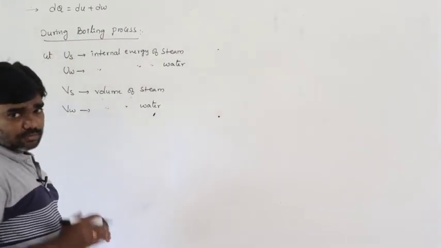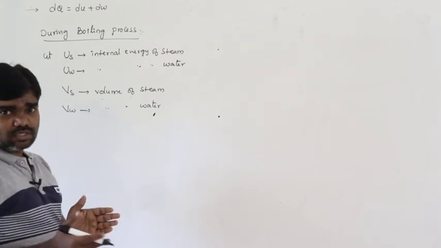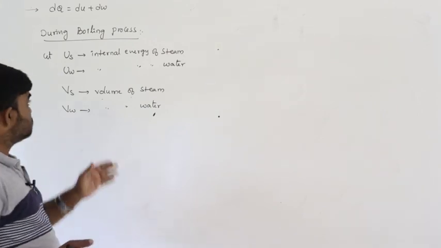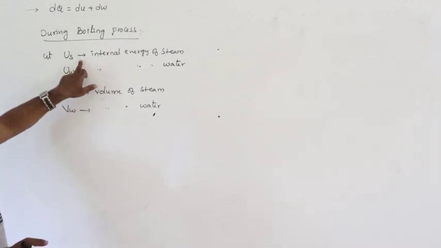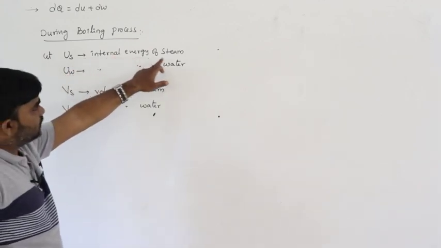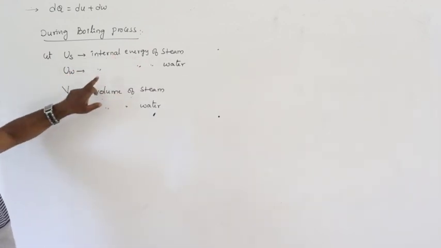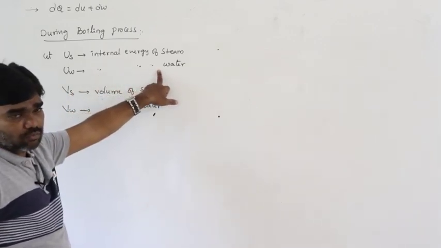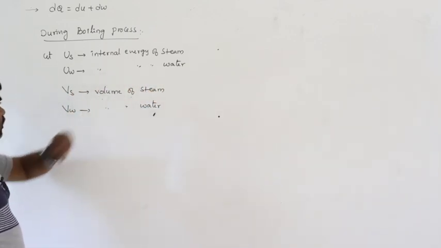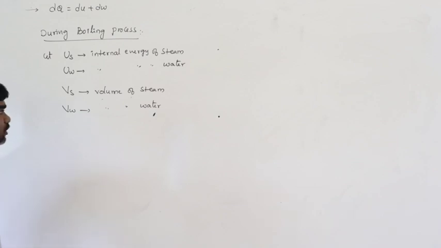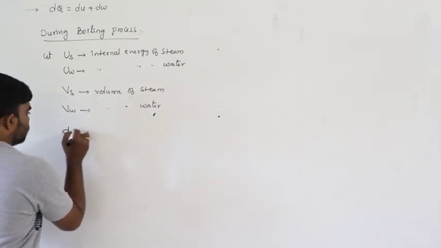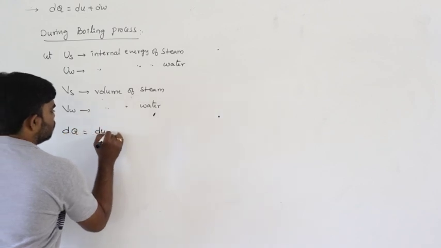During the boiling process, that means water converts into steam, let us say Us is the internal energy of the steam and Uw is the internal energy of the water, Vs is the volume of the steam and Vw is the volume of the water. According to the formula, dq is equal to dU plus dw.